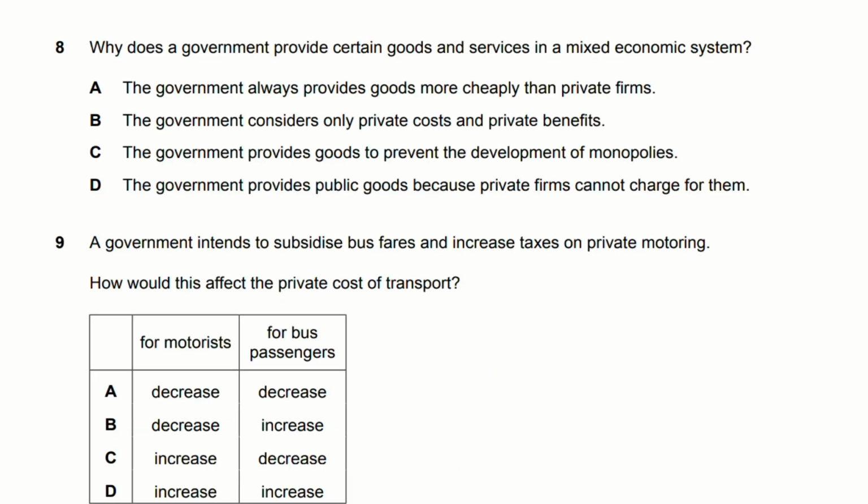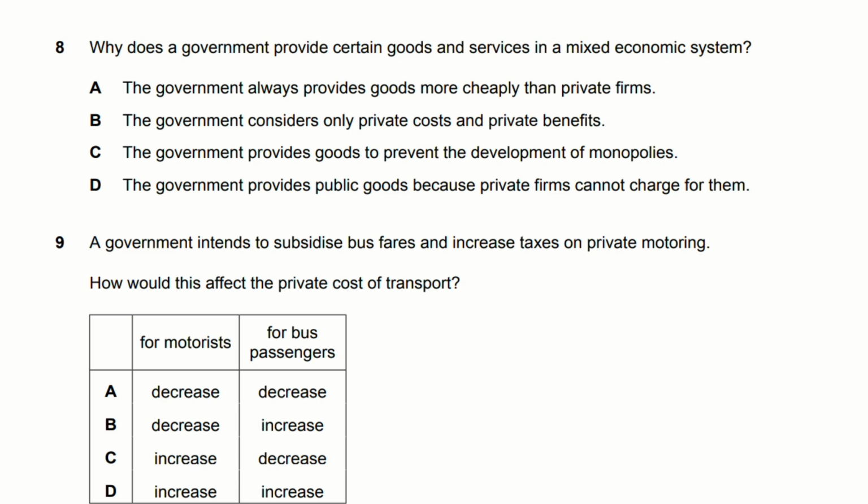Next, question number 8. Why does the government provide certain goods and services in a mixed economic system? Your answer will be D. The government provides public goods because the private firms cannot charge for these goods.